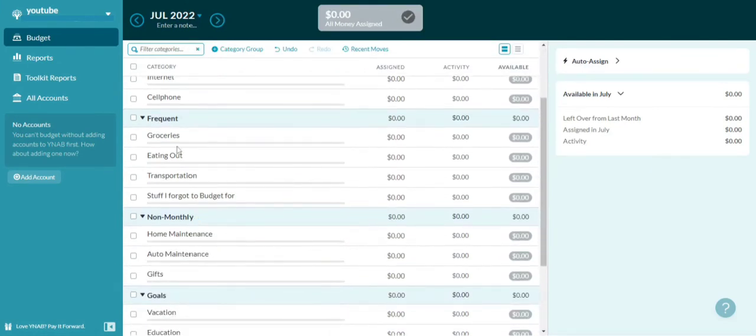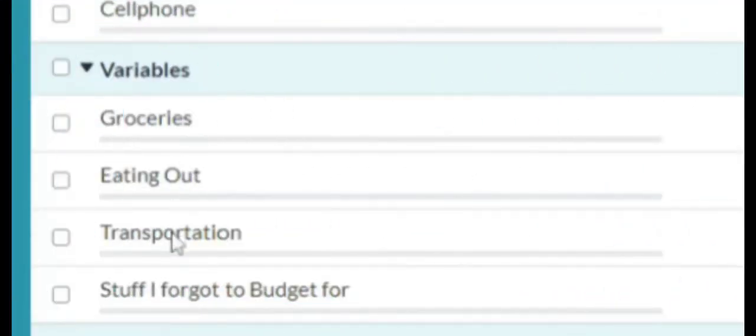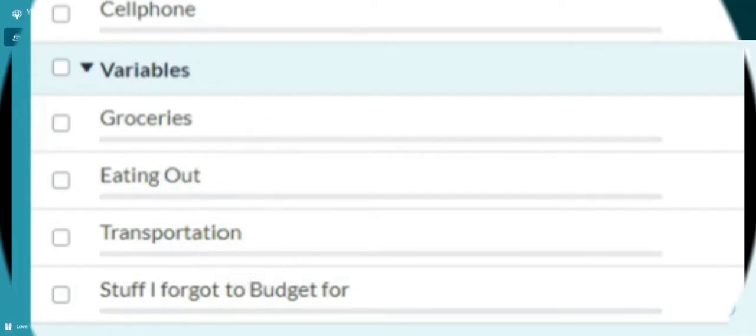You have frequent. I don't know why they call it frequent now, but to me, it's variables. So here you can take money. You can reduce or increase your grocery budget. For example, you can increase your eating out, your gas, all these things. These are variables.